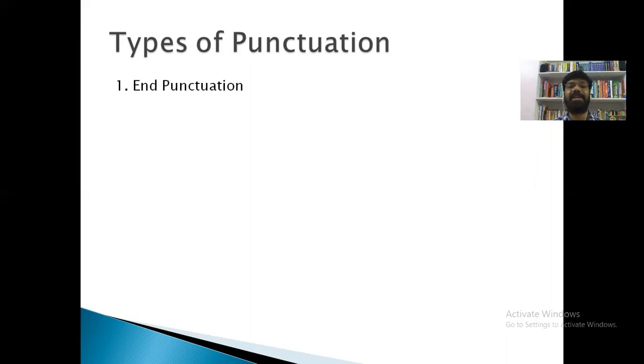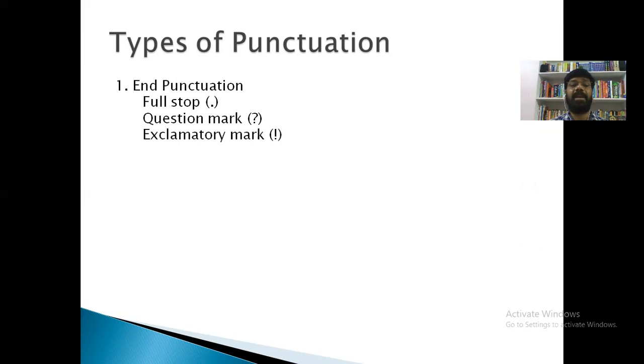The first category is end punctuation. What are the end punctuation marks? Full stop, question mark, exclamatory mark. These are the punctuation marks used at the end of a sentence. That's why they are called end punctuations.